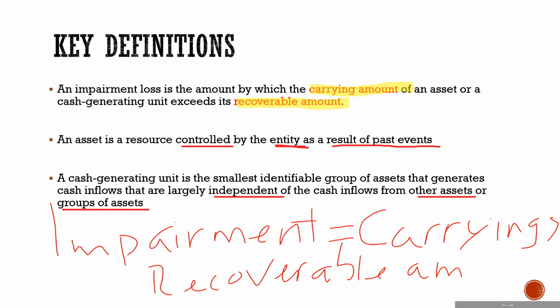use of that asset. A cash generating unit is the smallest identifiable group of assets that generates cash inflows that are largely independent of the cash inflows from other assets or groups of assets. So when we talk about cash generating units, we mean a group of assets in which each individual asset cannot generate cash inflows independently unless it is in that group. So the group as a whole generates cash inflows.